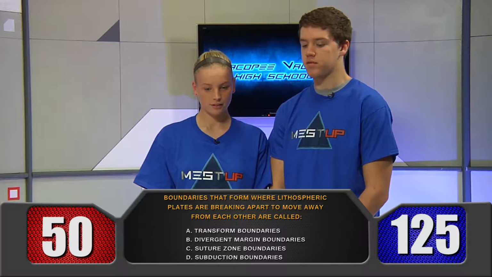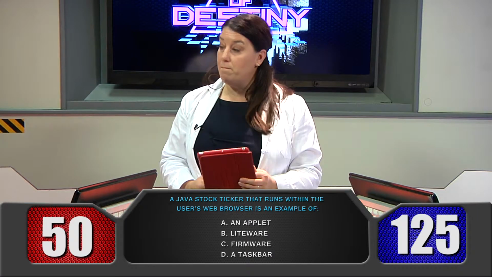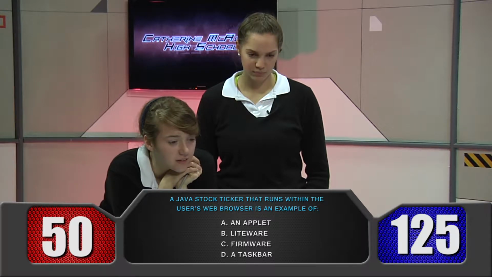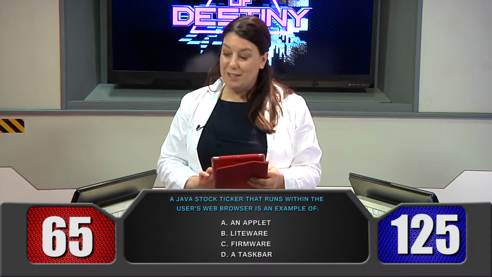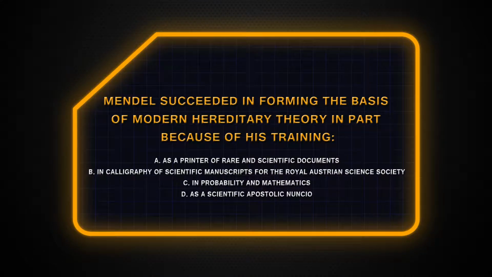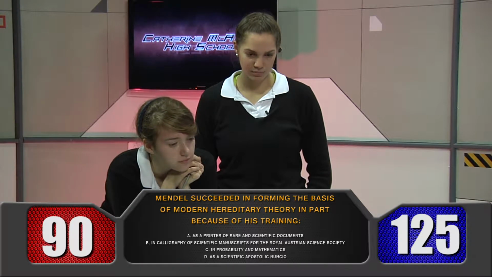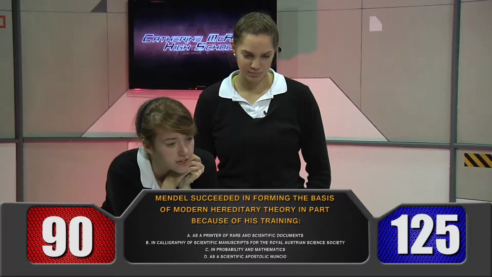Blue team, your choice again. We'll do technology for 15. A Java stock ticker that runs within the user's web browser is an example of which of the following? Red team. An applet. A. That is correct. Red team, your choice. Science for 25. Mendel succeeded in forming the basis of modern hereditary theory in part because of his training in which of the following? Red team. C, in probability and mathematics. Correct.